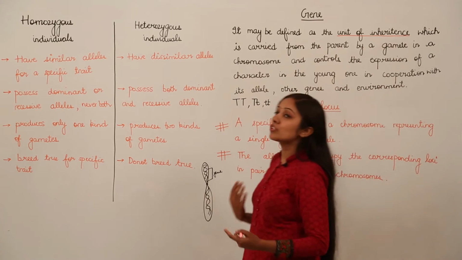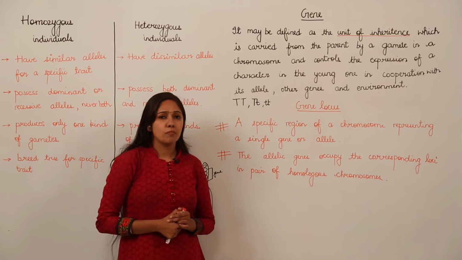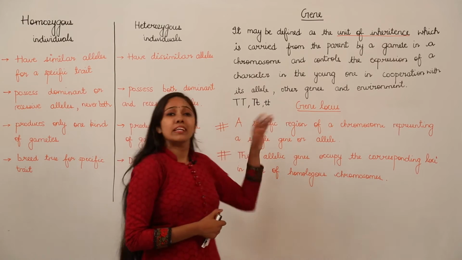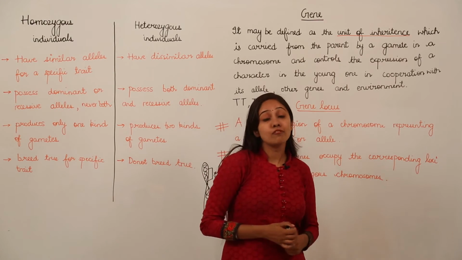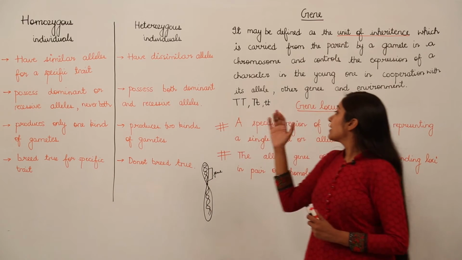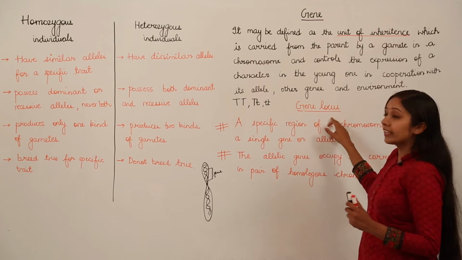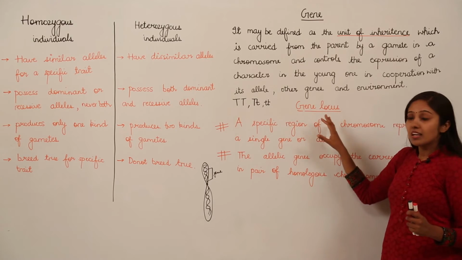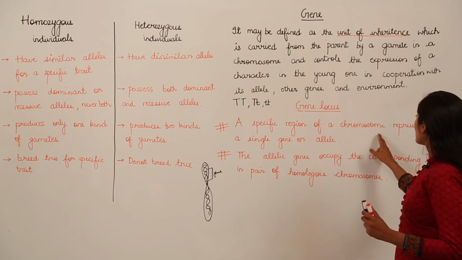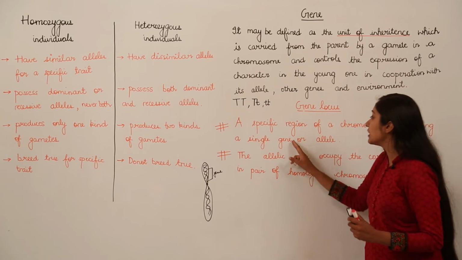Now, let's move on to the next topic, a very important topic that is necessary to clear your basics and for an understanding of the study of genetics, that is gene locus. Try to understand this very carefully. What is a gene locus? A specific region of a chromosome representing a single gene or allele.